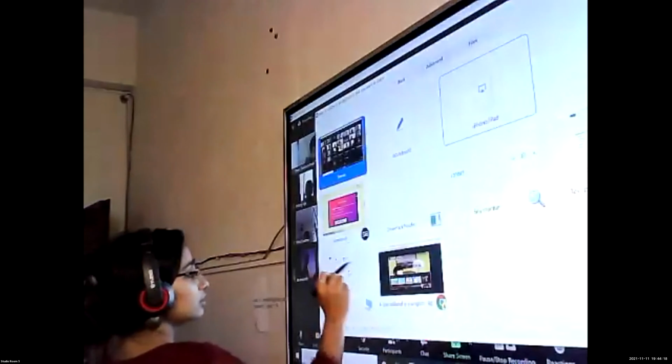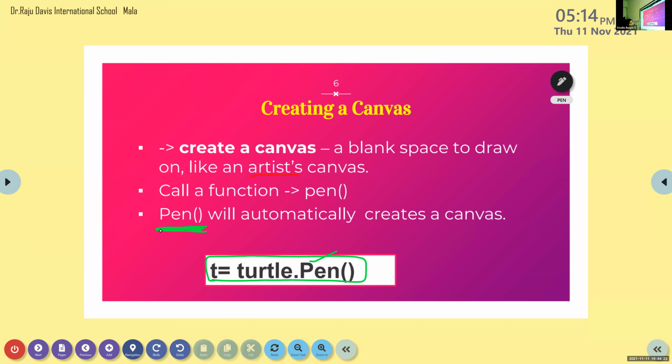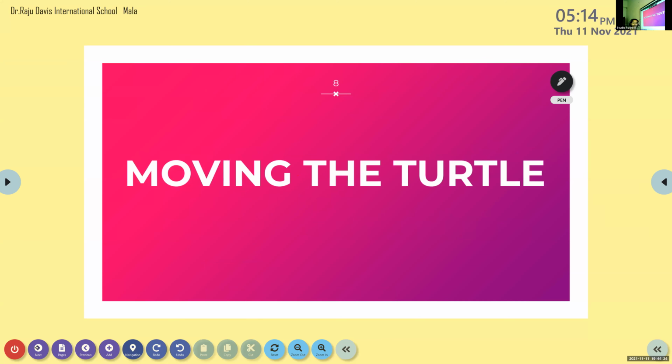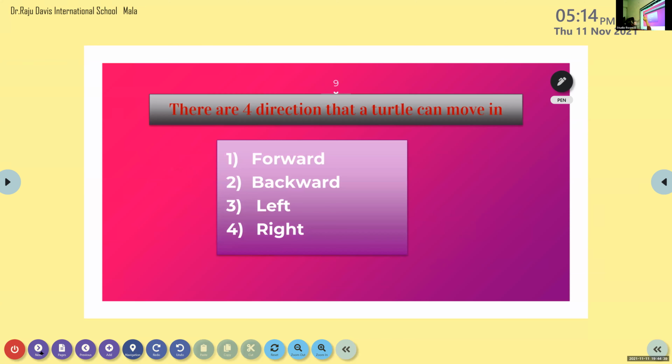Okay, so far we have seen the two codes that we have to write, isn't it? For creating a canvas, we call a function that is pen. After typing like this, you will get the output. This is the output. Okay, next we are going to learn how to move a turtle. There are different ways through which we can move a turtle. There are 4 directions that a turtle can move in. Please note down: forward, backward, left, and right. So first one is forward, second one is backward, then left and right.